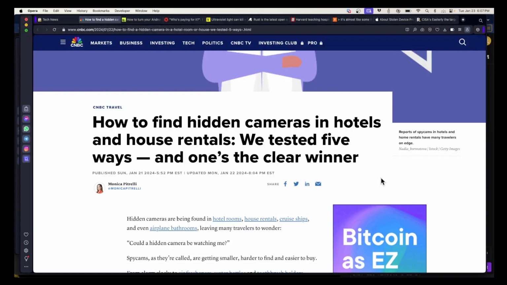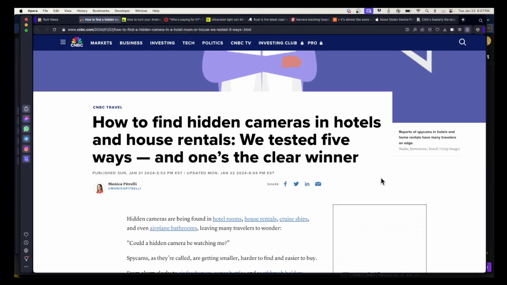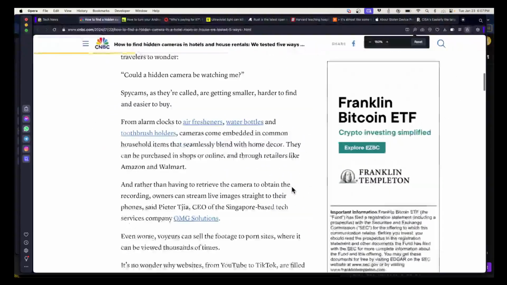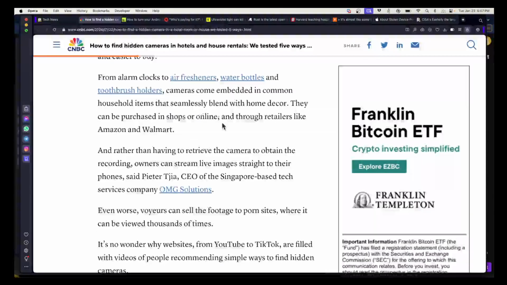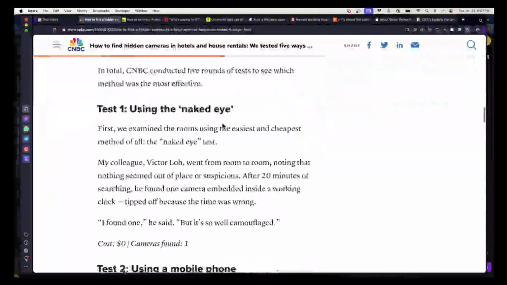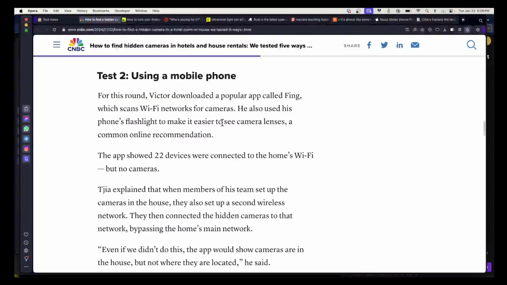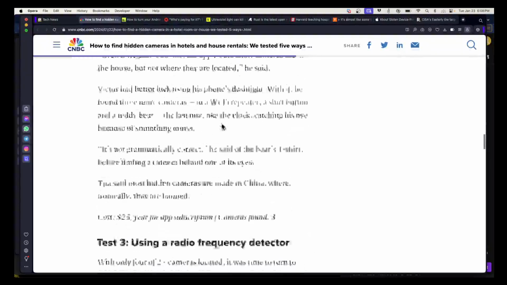So this is something people worried about for a while. If you get Airbnb or something, are there hidden cameras in there? So these guys put about 30 hidden cameras in a room, and then they tried 5 different methods. And what they found was that just looking for it manually was not very good, because they could easily hide it in things like air fresheners and toothbrush holders. And the naked eye was very ineffective. Using a mobile phone with an app like Fing to detect the wireless signal was completely useless, because they put it on a separate wireless network.